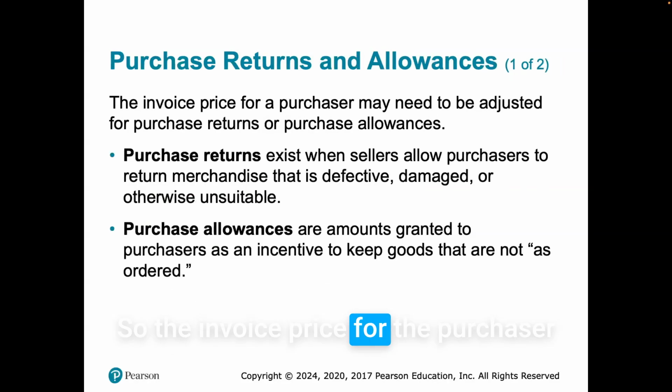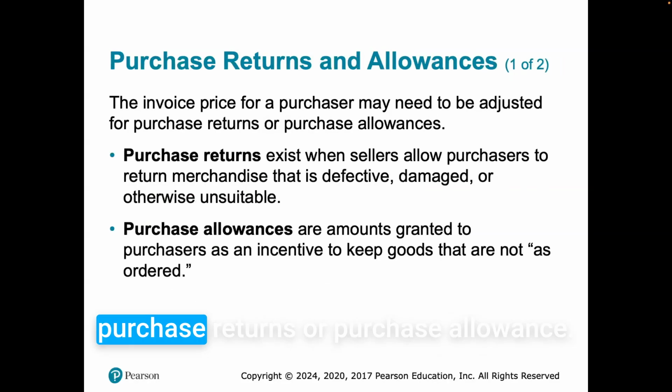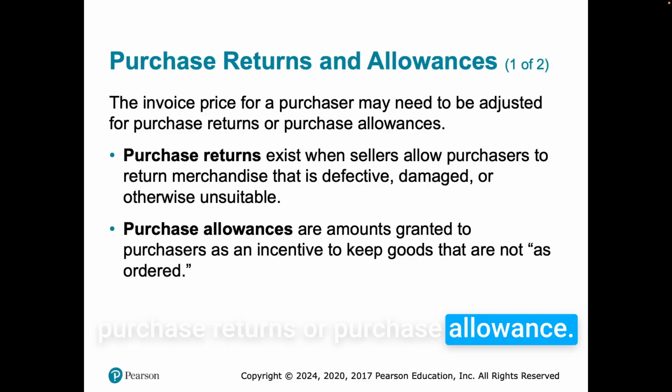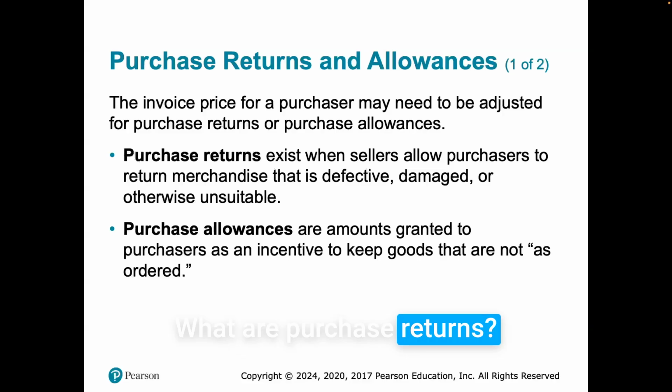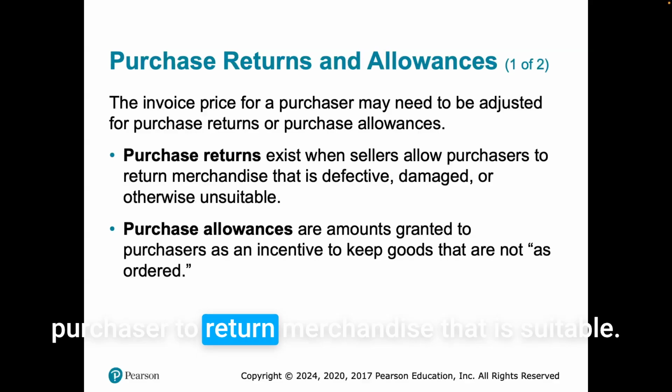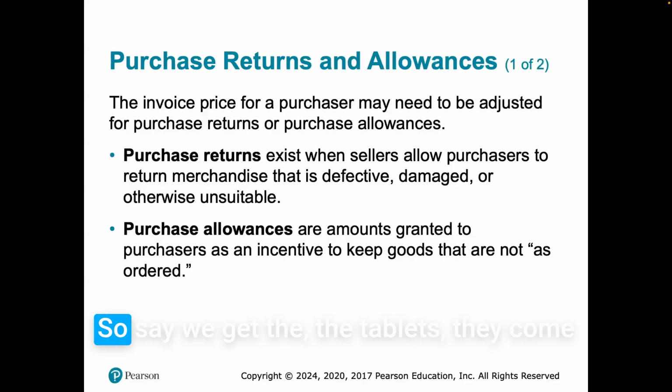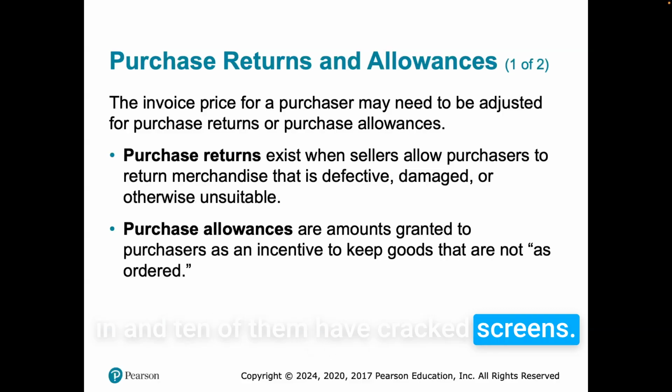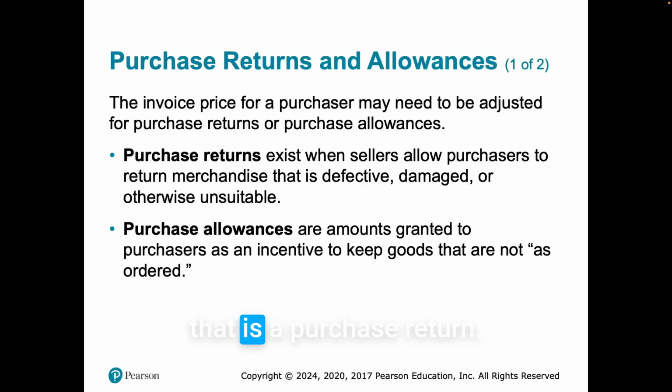The invoice price for the purchaser may need to be adjusted for purchase returns or purchase allowances. So what are purchase returns? Say we get the product and the seller allows purchasers to return merchandise that is unsuitable. Say we get the tablets, they come in and 10 of them have cracked screens. We can return those, and that is a purchase return. We have to adjust our inventory when we return items, right?